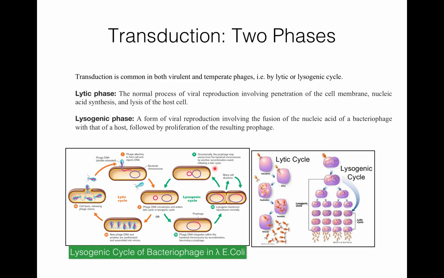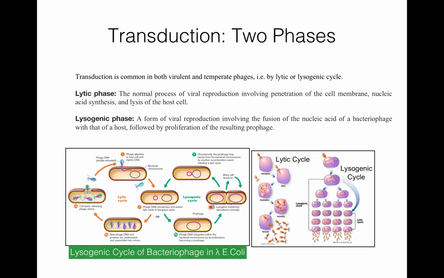The lysogenic phase is a less invasive way of the viral DNA getting replicated. It means they are not killing the host bacteria. So these are the two phases of transduction: lytic phase and lysogenic phase. The lytic phase involves the penetration of the cell membrane, nucleic acid synthesis, and then ultimately lysis of the host cell.